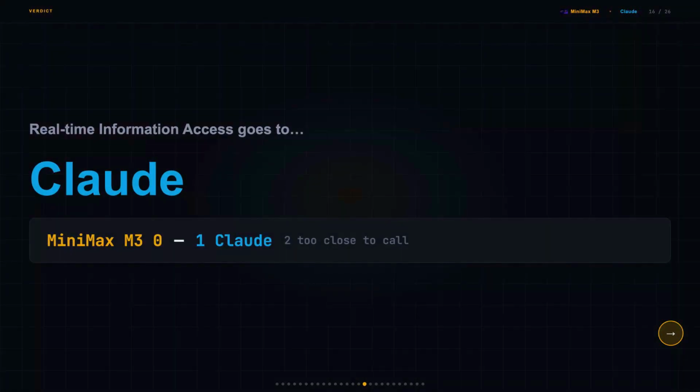I was expecting a tie since both have web search, but the 4-month cutoff gap is a verified, documented difference, and that's enough to give Claude the point. So Claude takes test 3, and the running score is now Minimax M3 0, Claude 1, 2 tied, which is the first decisive result of the whole comparison.